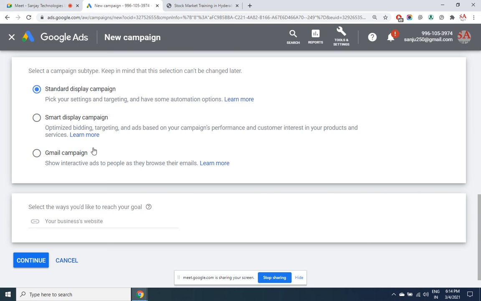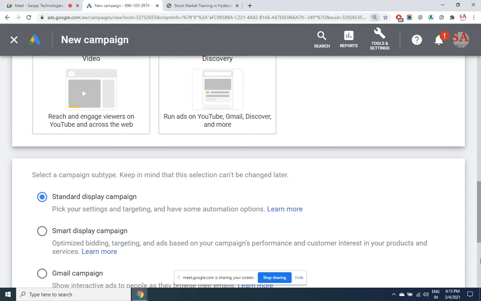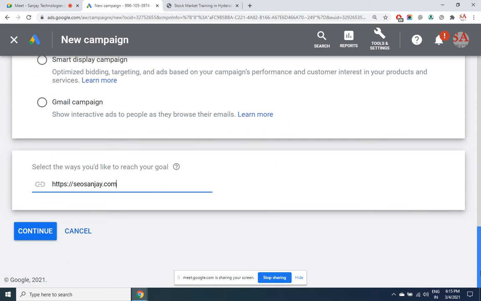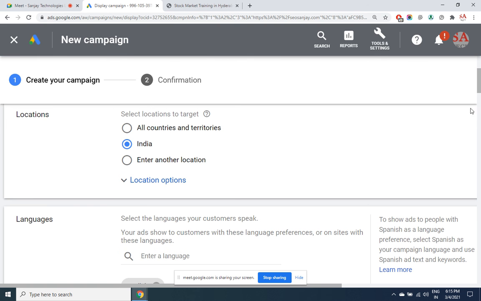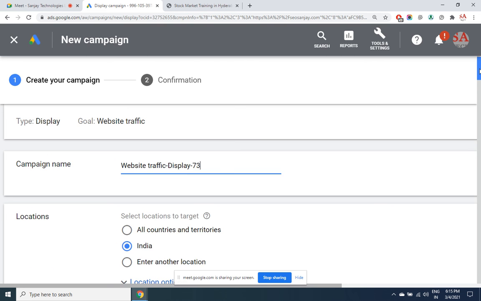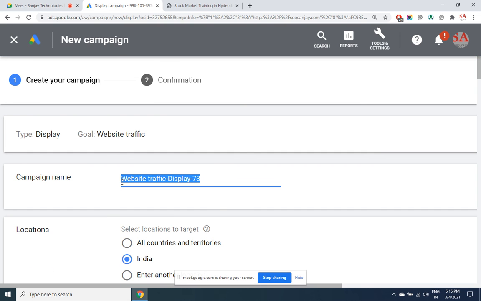Once you are clear with this, the same options are available for Gmail campaign. Here there are more options compared to this. I'll give my website address again. Continue. So these points we have already checked. Firstly, give the campaign name. Let's give some meaningful name here.